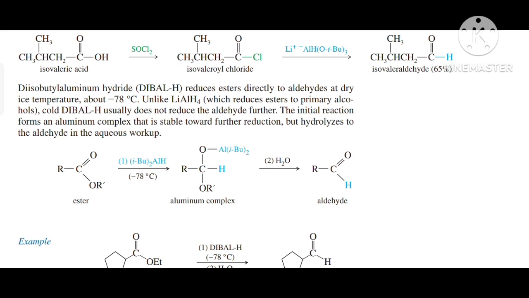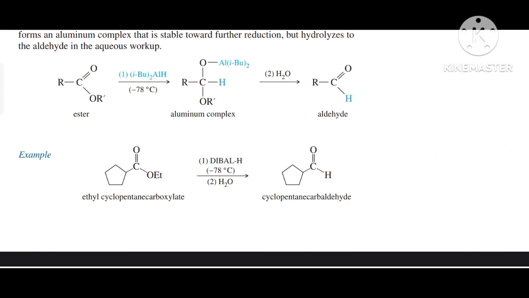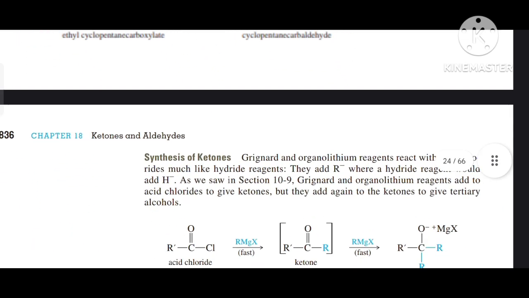The initial reaction forms an aluminium complex that is stable towards further reduction, but hydrolyzes to form the aldehyde in aqueous workup. So there is an example, that is ethyl cyclopentane carboxylate, and on treatment with DIBAL-H at -78 degrees Celsius, under protic workup, it gives cyclopentane carbaldehyde.